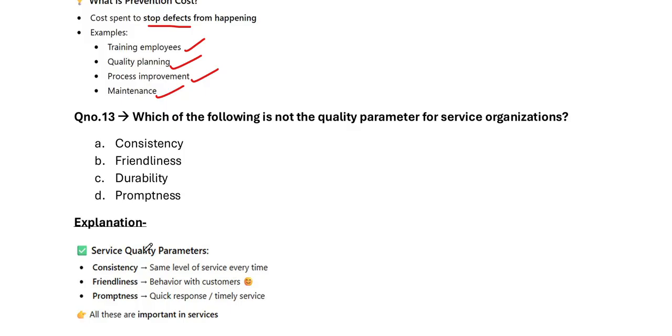Why is durability wrong? Because durability is not a service quality parameter. How long a product lasts is called durability. That is related to physical goods like products, not services. So it is the wrong answer. Correct option will be option C.